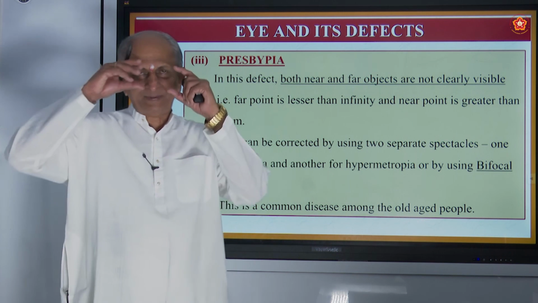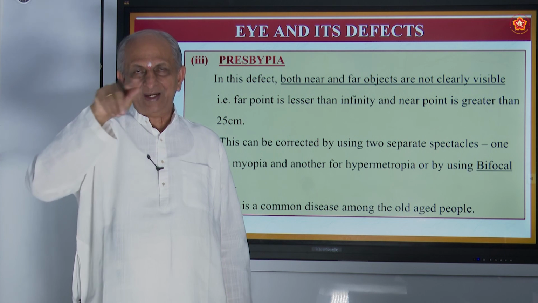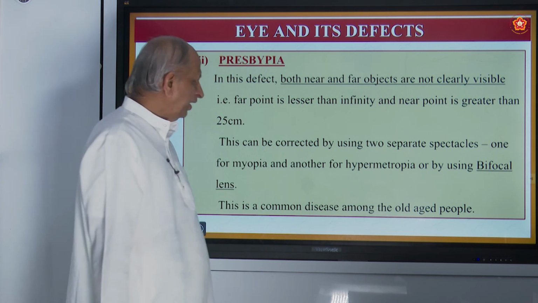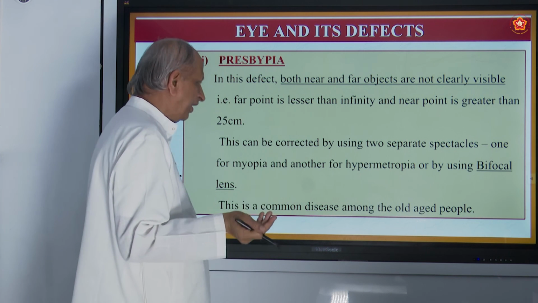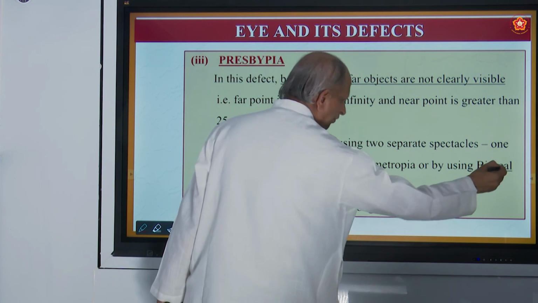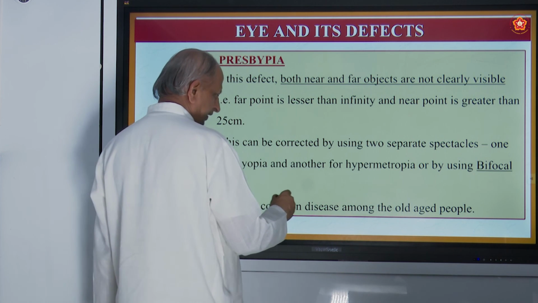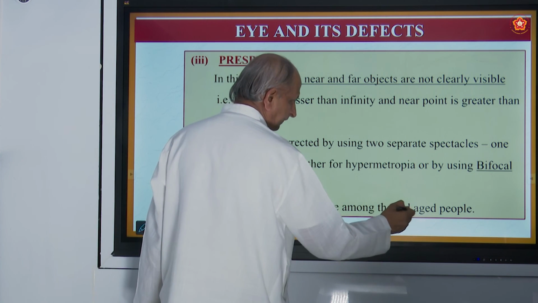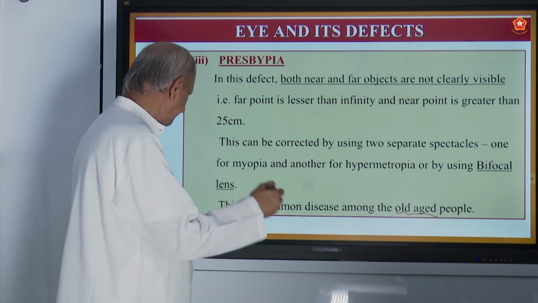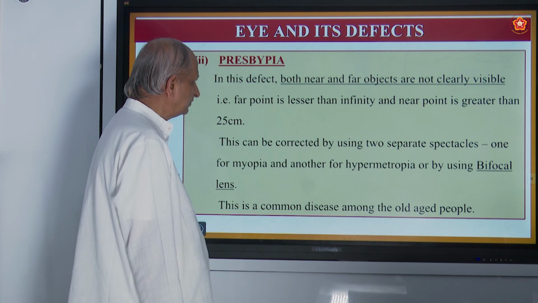You might have seen some spectacles of aged people with two lenses, one convex and another concave. Concave for myopia, convex for hypermetropia. That is why it is called bifocal. Bifocal means two focal lengths. This is common among old aged people, usually after 60, and is called presbyopia.